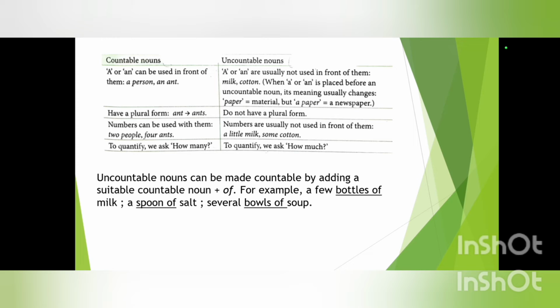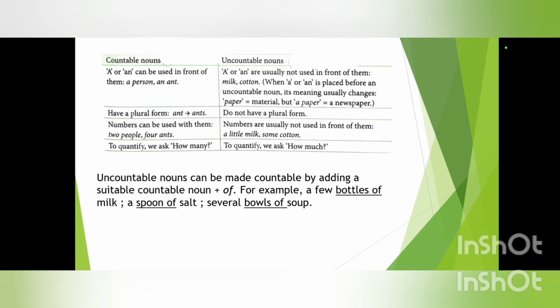Then we have numbers can be used with them in countable nouns. Countable nouns can use numbers. That means 4 hangers, 2 people, 5 ants, 6 bananas, right? Whereas in uncountable noun, we cannot do so. We cannot use numbers with them. For example, we have over here a little milk. Can we say 5 milks, 6 milk, 1 milk? No, right? That's why we cannot add numbers to them.